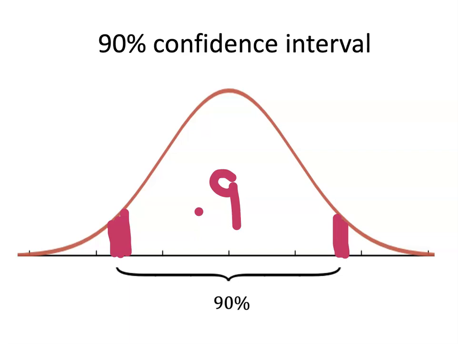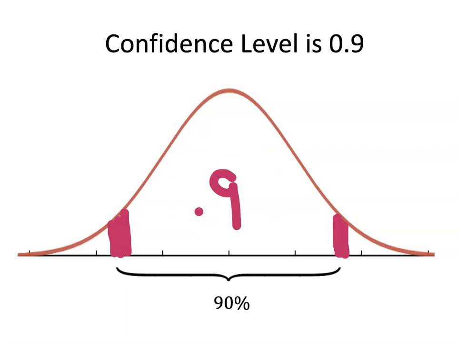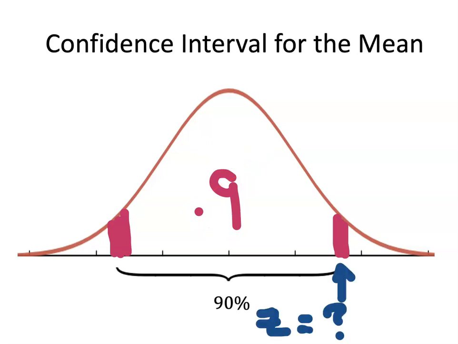Okay, so we have a 90% confidence interval. This area over here is 0.9. Another way to put this is that the confidence level is 0.9. So the probability that mu is actually in this interval is 0.9. So if we have a 90% confidence interval for the mean, we want to find the z-score that corresponds to this value, the boundary of the 90% confidence interval.